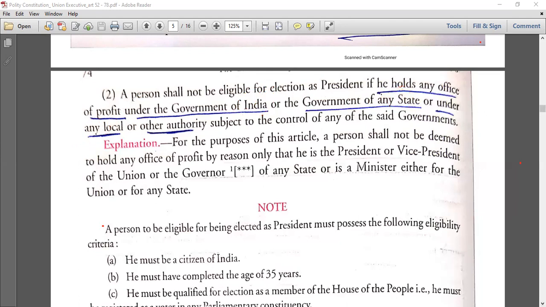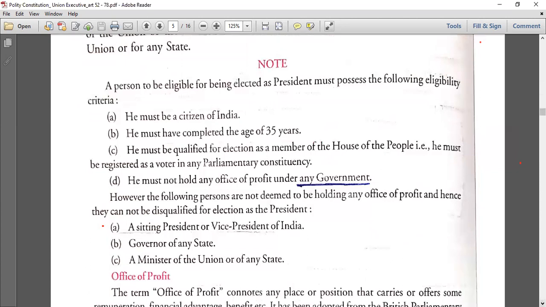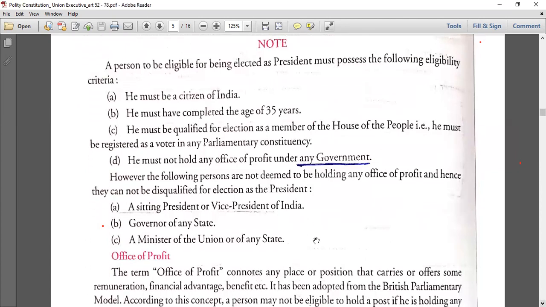Same thing is mentioned here. So the term is he should not hold any office of profit under any government, whether it is central, whether it is state, whether it is local, under any government. Okay.